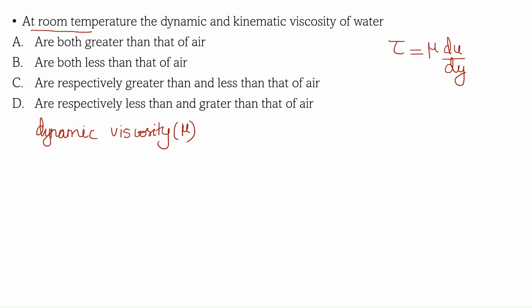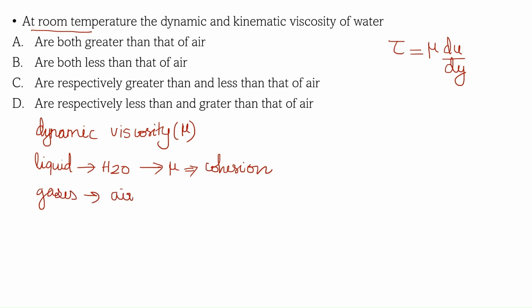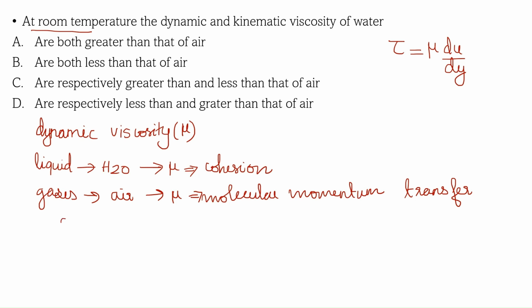The value of dynamic viscosity for liquids like water depends on cohesion, and for gases like air, the dynamic viscosity depends on molecular momentum transfer. So at room temperature, the dynamic viscosity of water will be greater than the dynamic viscosity of air.